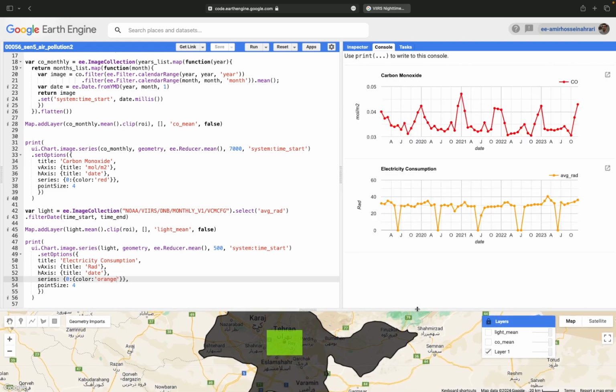Waiting to get the charts. So as you can see, we have a chart that's showing the variations of the carbon monoxide and the values of energy consumption.